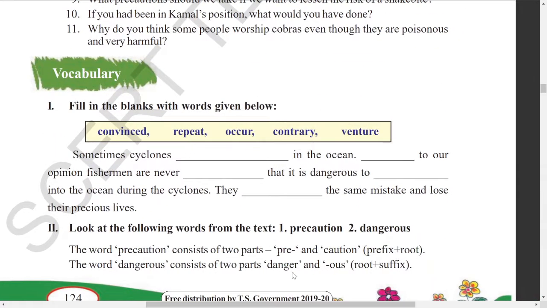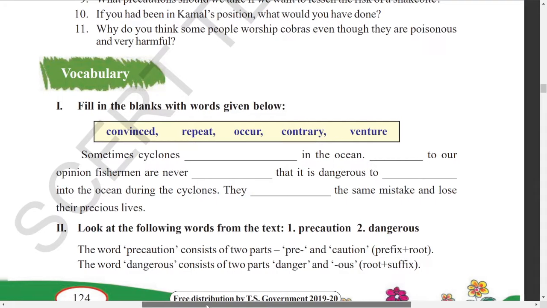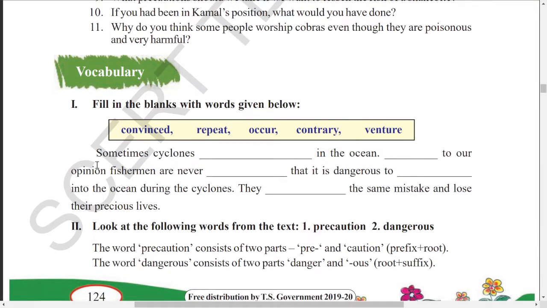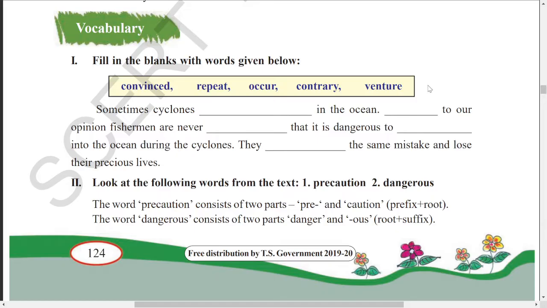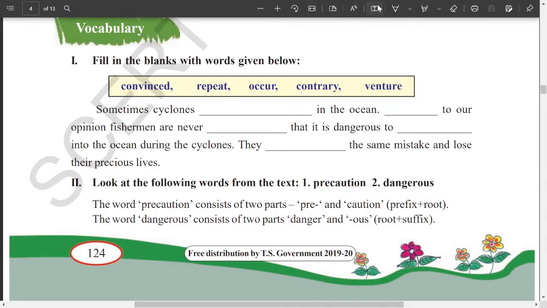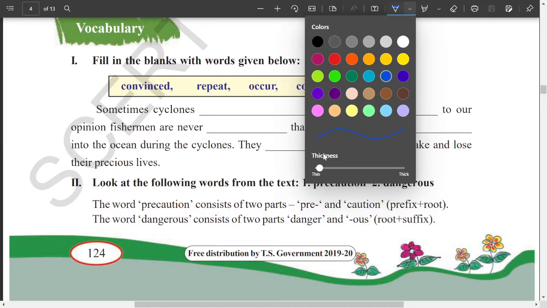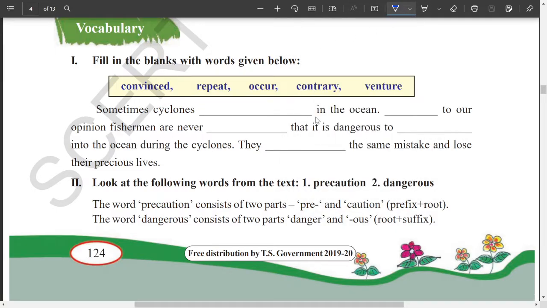Next we have vocabulary here. Fill in the blanks. We have a small passage, and we have to complete that using these words. So look at the first one. Sometimes cyclones dash in the ocean.